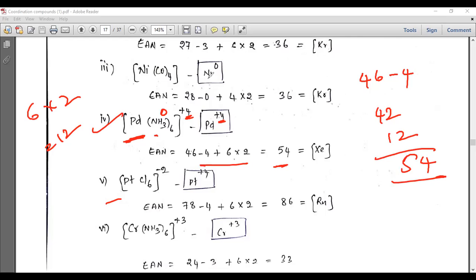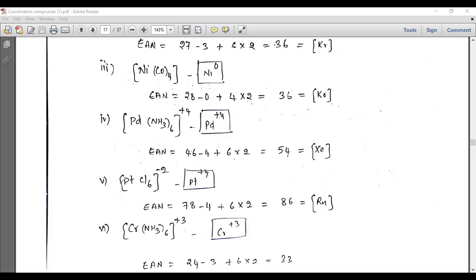Here also platinum, you can check the platinum here. You can check the platinum atomic number. This is 78. Platinum atomic number 78. And here this is a chlorine which is monodentate. If it is 0, you add directly. Here there is -1, and here 6 is there. So 6 - 2, what will you get? You will get +4.